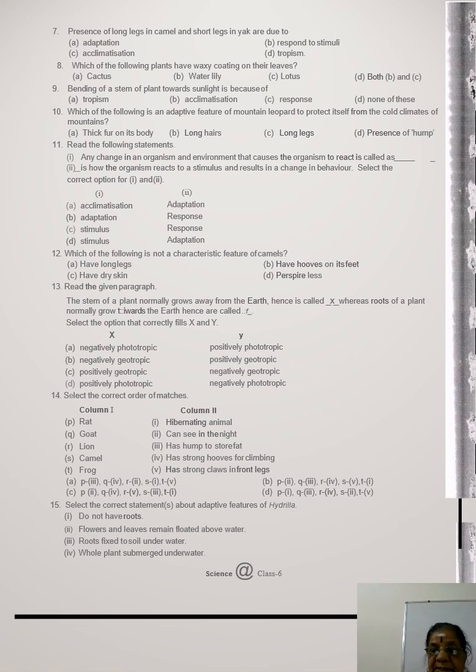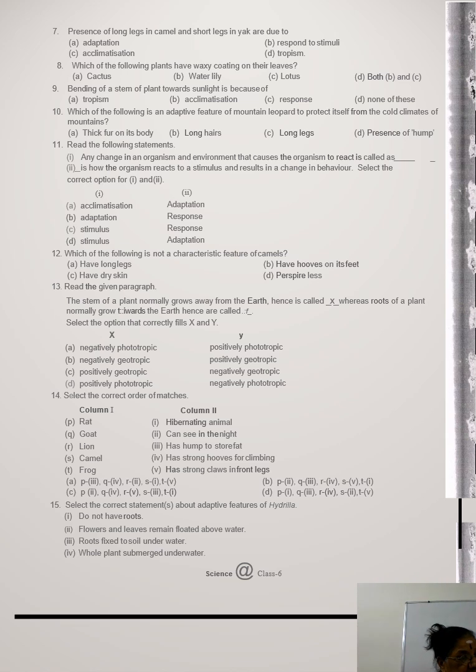Hibernation means winter sleep. Animals will migrate from place to place in search of food, shelter and for breeding, reproduction. The animals that do not migrate like that will undergo a resting period, which is known as winter sleep. I hope you understand. So the answer for this is C option.